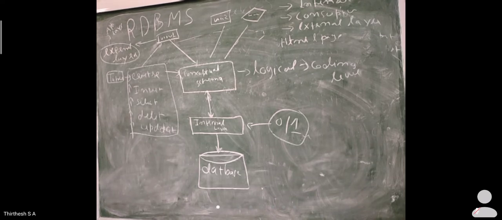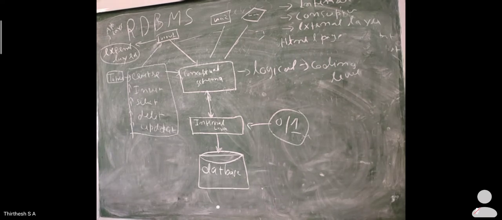Say for example, in mobile banking itself, when you log in, what happens? Your page will come, the other pages will not come, right? In the same way, this external layer provides security for a database. So this is what the architecture of the RDBMS looks like. There are three layers: the internal layer, the conceptual layer, and the external layer.